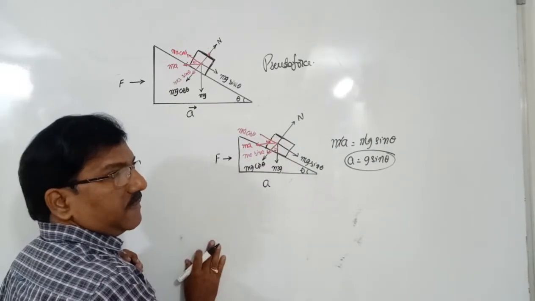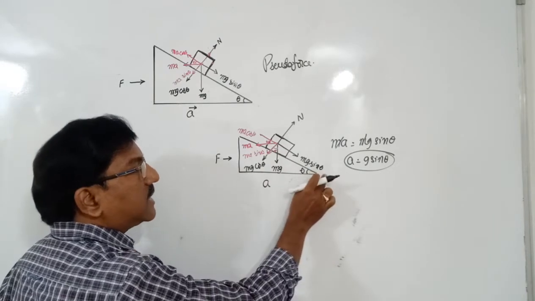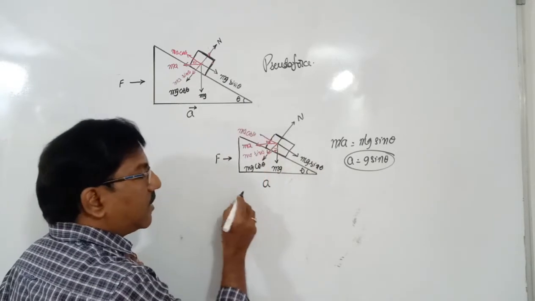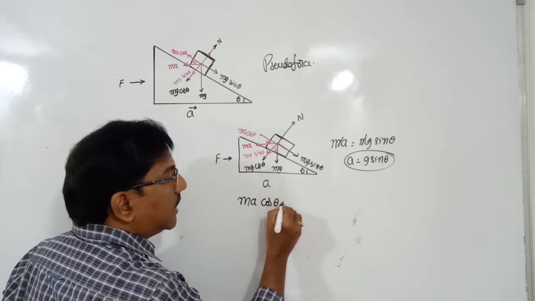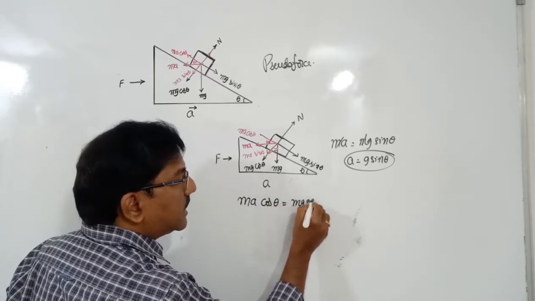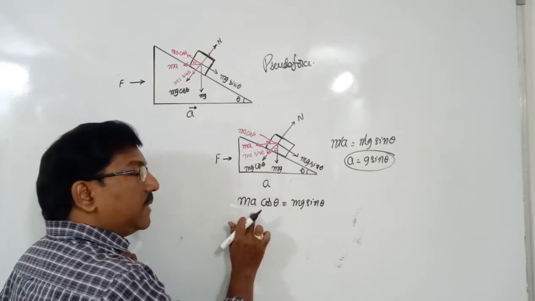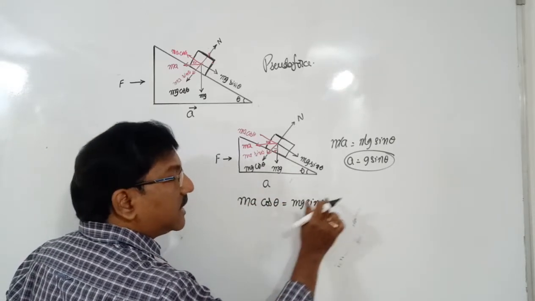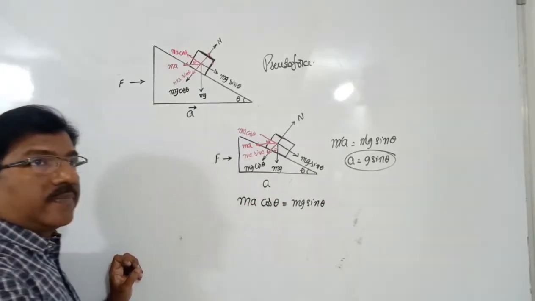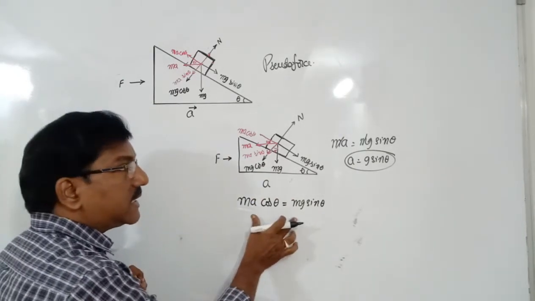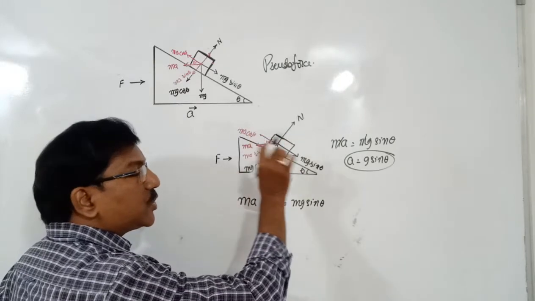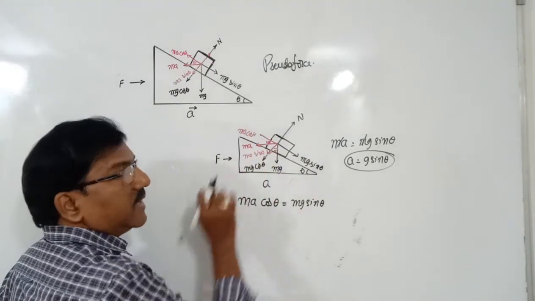If it stops, it means mg sin theta balances ma cos theta. So ma cos theta is equal to mg sin theta, or ma cos theta minus mg sin theta is equal to 0. Why 0? The resultant force becomes 0. This is the condition where it is supposed to stop with respect to the wedge.